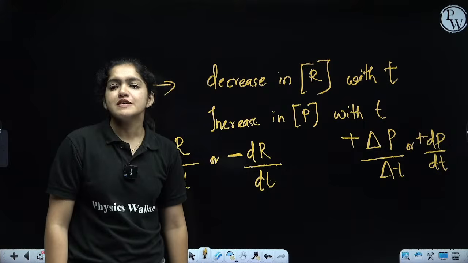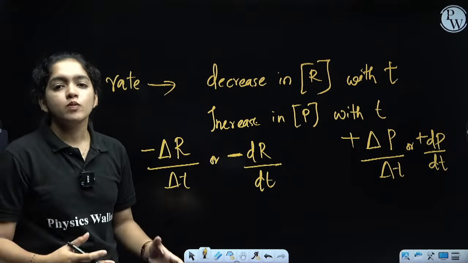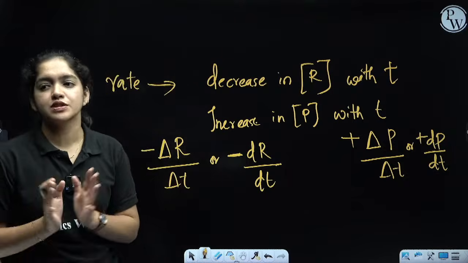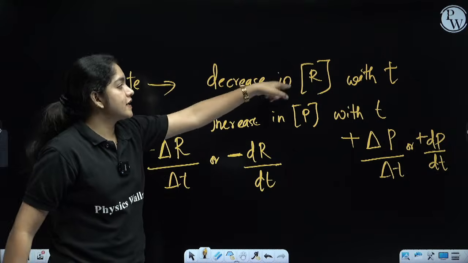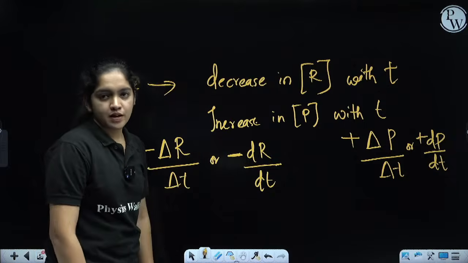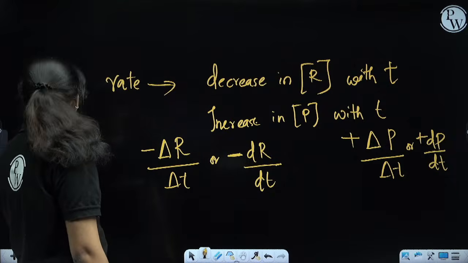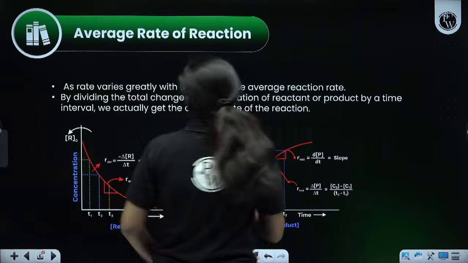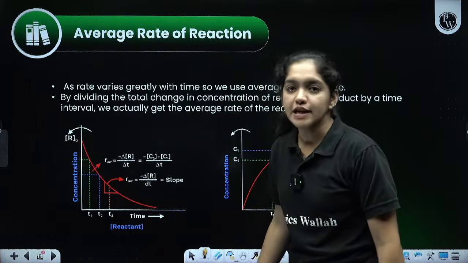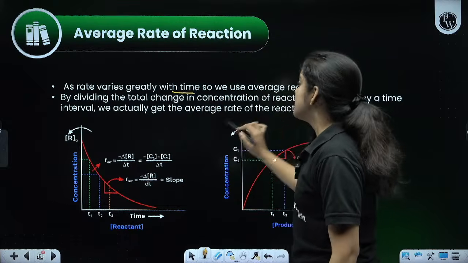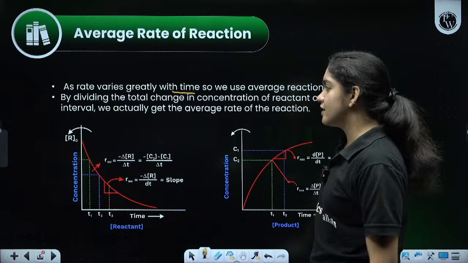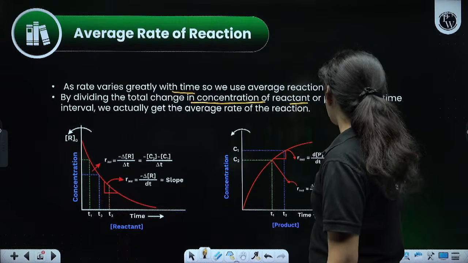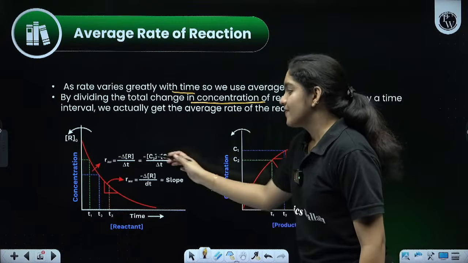What is the concentration of reactant? How much is the reactant? It is the quantity of the reactants reacting in the reaction. That is the concentration of reactant, and it is indicated using the square bracket. Then next, the average rate of the reaction. The rate depends upon the time, right? It varies with time. So we use the average reaction rate by dividing the total change in concentration of reactant or product by a time interval.